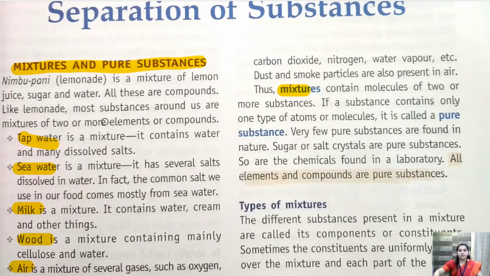Okay. Now what is pure substance? Pure substance contains only one type of atom or molecule. It is called pure substance. Okay. So sugar and salt crystal are pure substance. Getting it? Because they are containing only one molecule. No other substance is mixed in sugar and salt. So it is a pure substance.